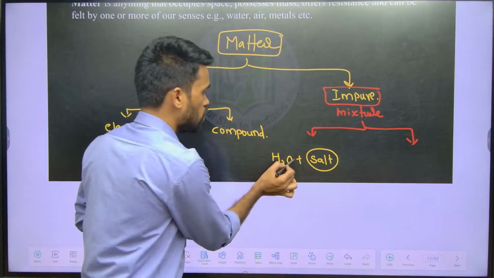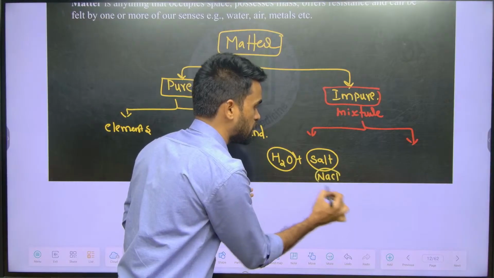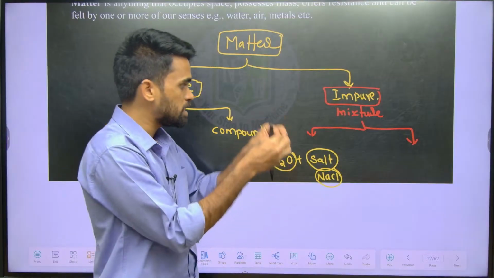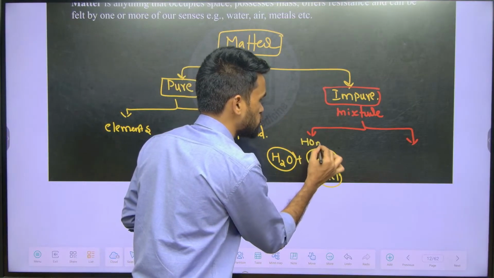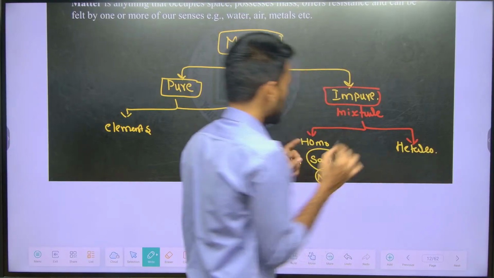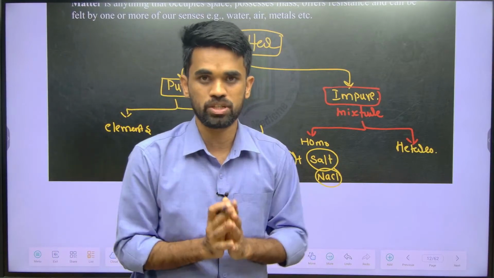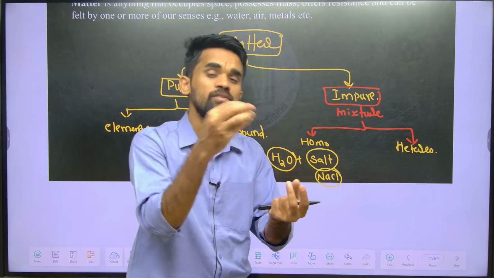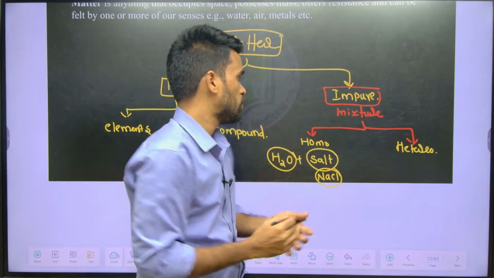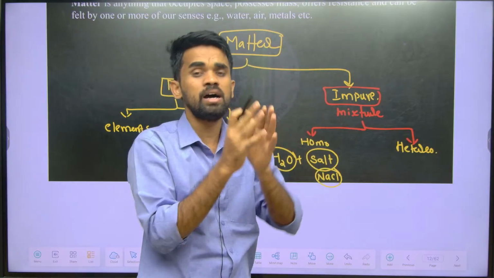I told you compounds, water is an example, and also salt, NaCl, is one example of compounds. If I take them individually, they are considered to be in pure form. When we mix them, they form a homogeneous mixture or a heterogeneous mixture. These are the two possibilities we have. Homogeneous mixture means you are going to have a uniform phase throughout the mixture. When we mix salt in water, what you are going to see is a uniform phase. It means there are no differences in the physical states.